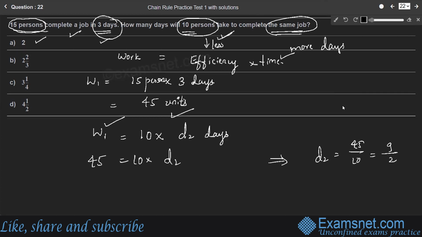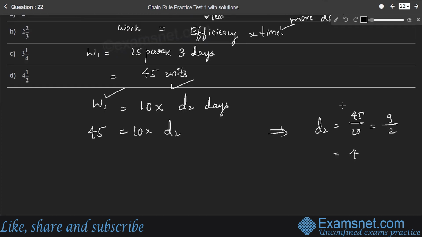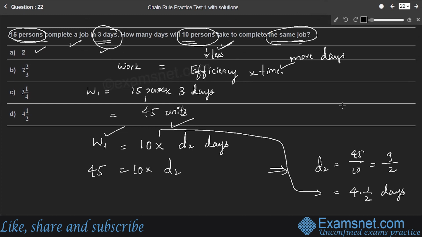So 9 by 2 number of days they are taking. That is 4 and 1 by 2 days. So 10 persons are taking 4.5 days of time to complete the same amount of work, which is 45 units, right? So compared to the previous case, 15 persons took 3 days of time, whereas 10 persons took 4.5 days, more number of days, right? Therefore, option D is the right answer.